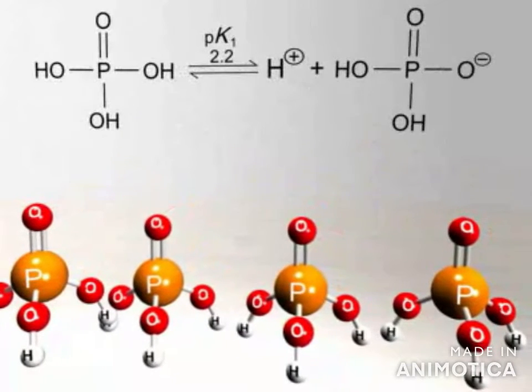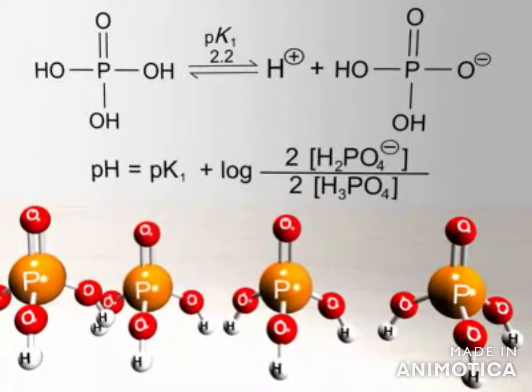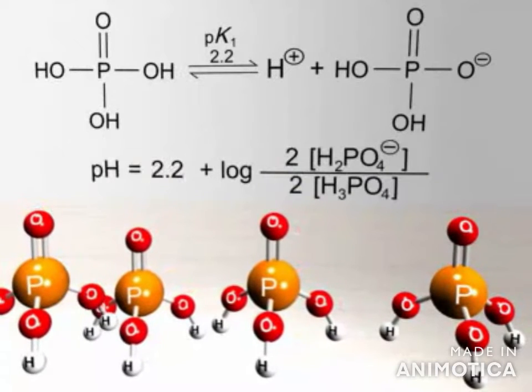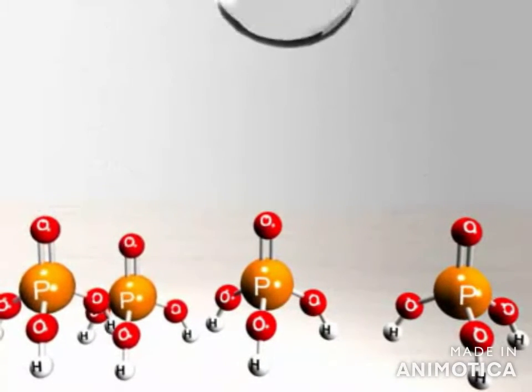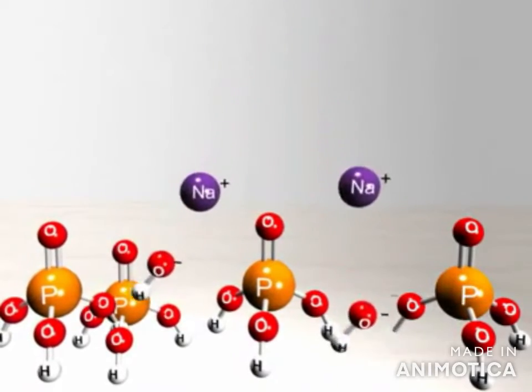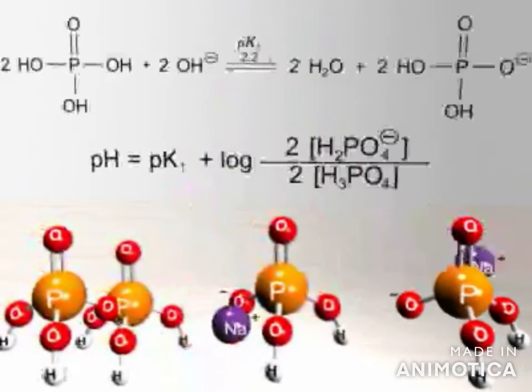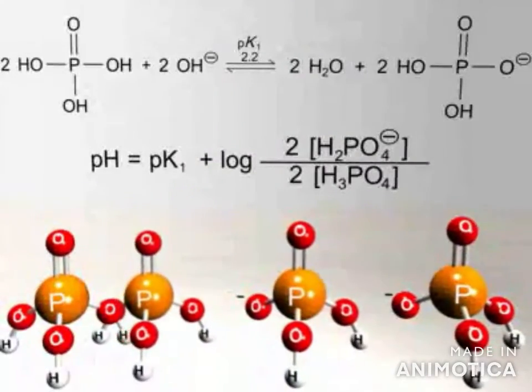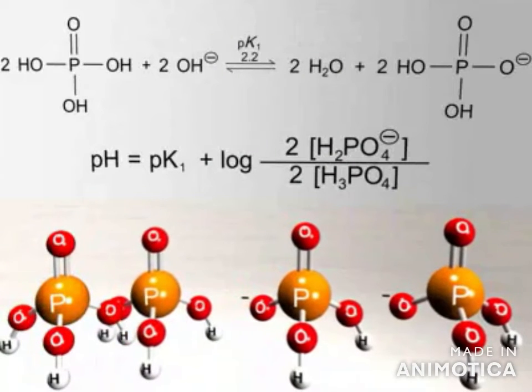In the first dissociation, a proton is removed from phosphoric acid, forming its conjugate base, dihydrogen phosphate. Titration with sodium hydroxide solution is used to dissociate the phosphoric acid. The hydroxide anion removes a hydrogen, creating water and dihydrogen phosphate.